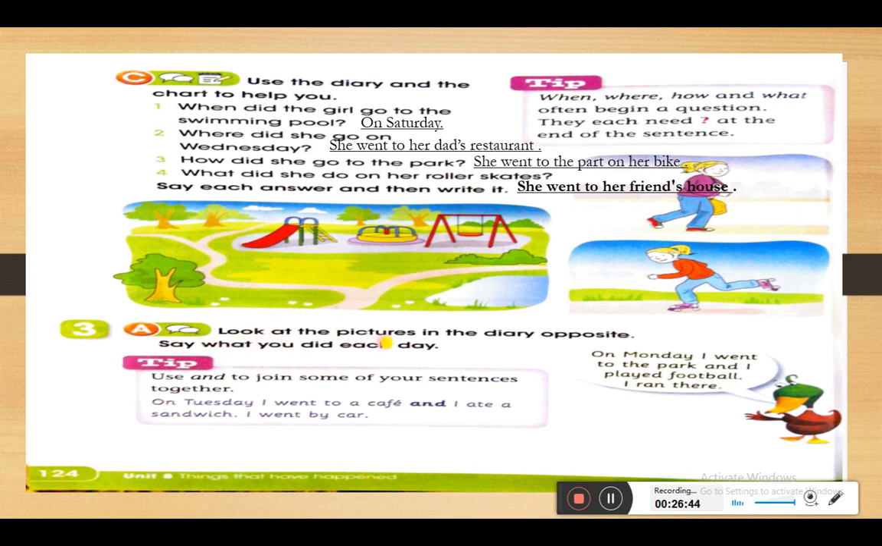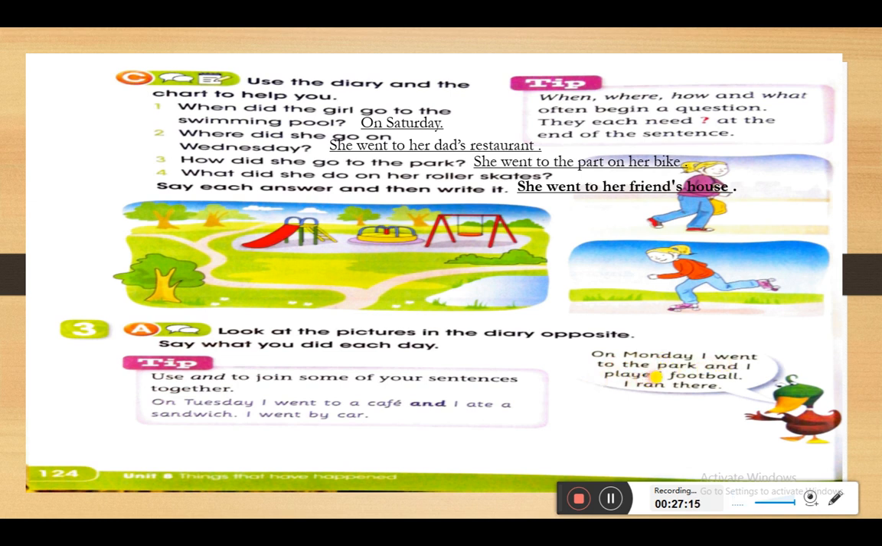Okay, now look at the pictures in the diary opposite. Say what you did each day. This is going to be your turn, and you're going to tell us what you do every day. Let's move to talk about you. So before leaving, let's say hello to our friend the ducky here. Hello, ducky. What do you have here? So the ducky is telling about himself. What do you do on Monday, ducky?